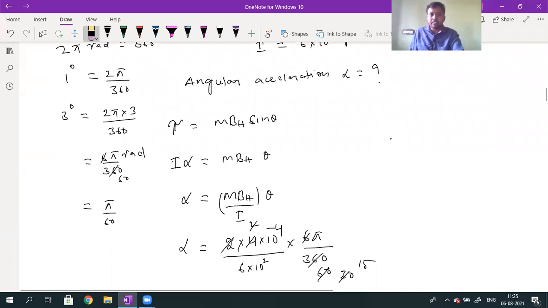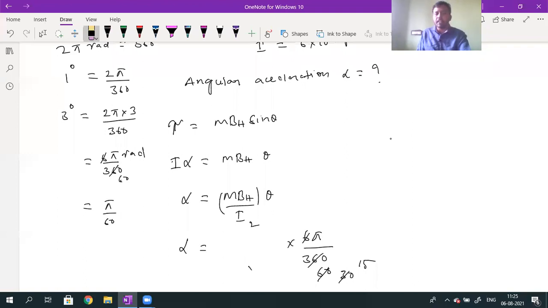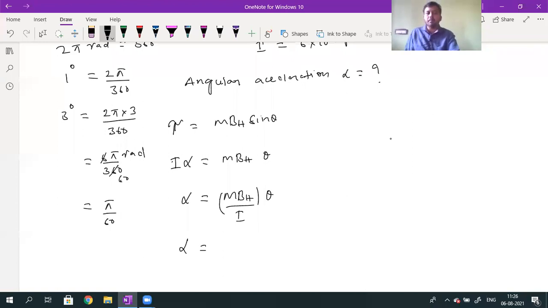Now what is the final answer here? We will get M into BH. The M value is 2; the magnetic moment is given as 2.